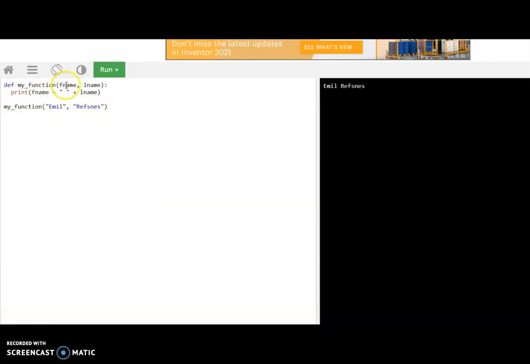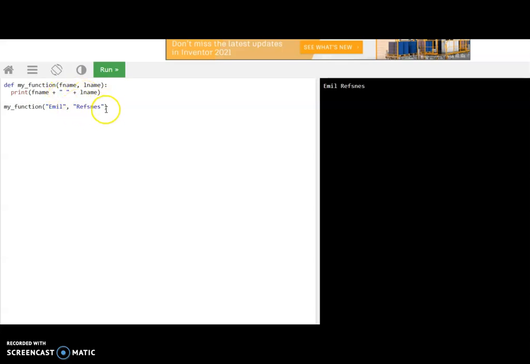Here I am calling this function with two arguments. The first argument will go and be stored in fname, and the second argument will be stored in lname. So what is the output? It will print the first name followed by some space and then the last name.